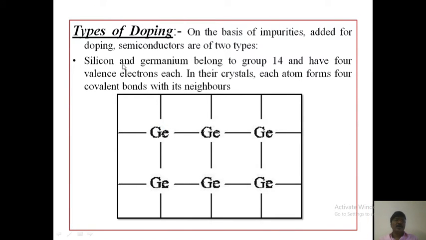Next, how many types of doping? On the basis of impurities added for doping, semiconductors are of two types. Silicon and germanium belong to group 14 and have 4 valence electrons each. In their crystals, each atom forms 4 covalent bonds with its neighbors. Like in the figure, this is germanium. These are the 4 valence electrons. This is one example of a crystal.